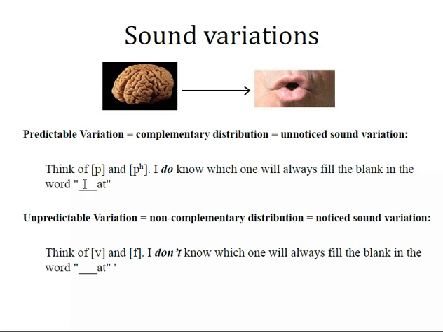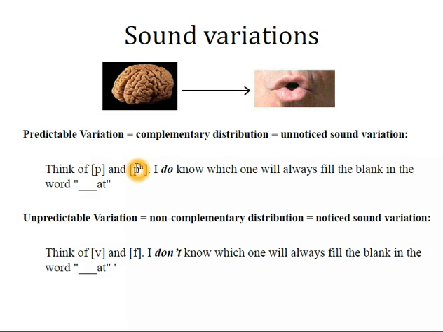So I have a sound followed by at, preceded by, well, nothing. It comes at the beginning of the word and also the beginning of the syllable because it's a single syllable word. I also know that this a is going to be a stressed vowel. Why? Because it's a single syllable word, and so it has to be the stressed syllable. So I have a blank here followed by a stressed vowel that comes at the beginning of a word and the beginning of a syllable. What sound do I insert there?